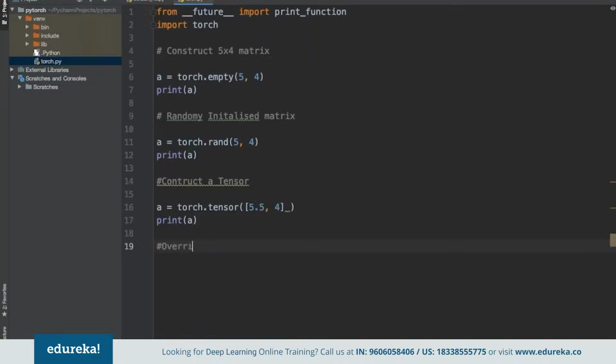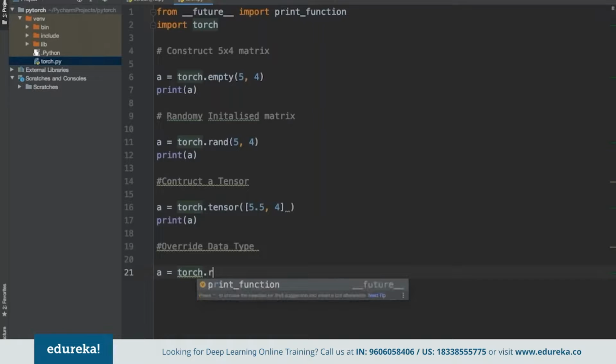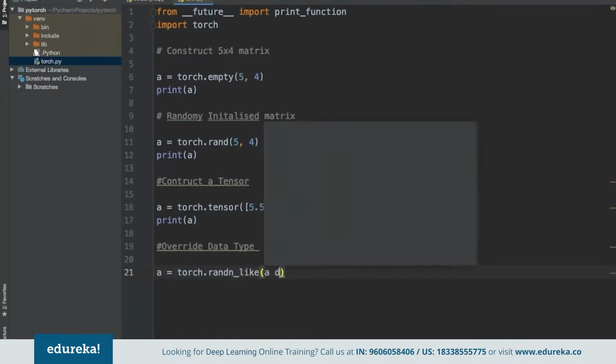If we are looking to override the data type, we can again use the same torch library, use the same random, and then specify, if we are looking to change the data type. For example, if we are defining this for X, and now we want to change the data type to something else.